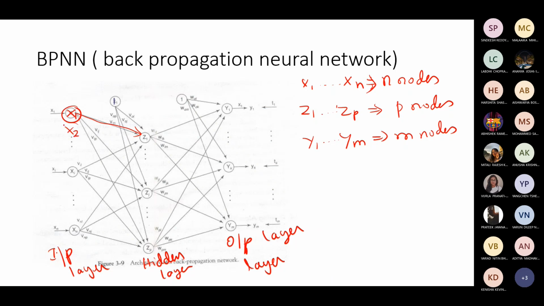X2 is not shown here. It's understood that it is there since I have put three dots. And one among the input nodes is highlighted here. It is xi. So on, xn. These are the input nodes.